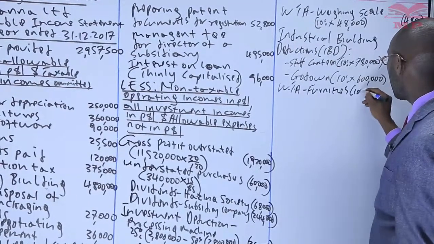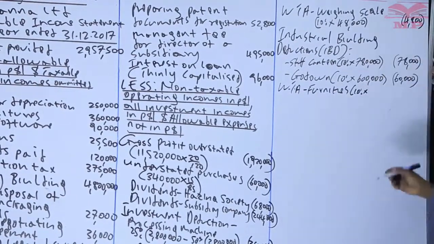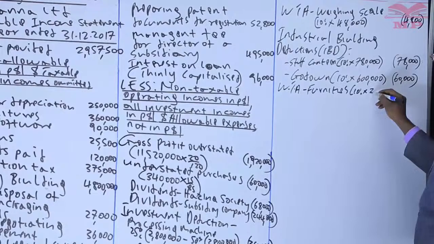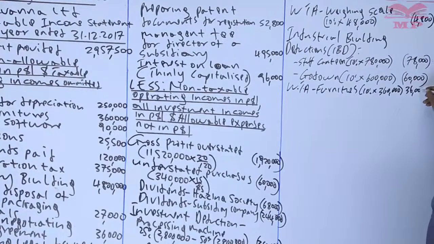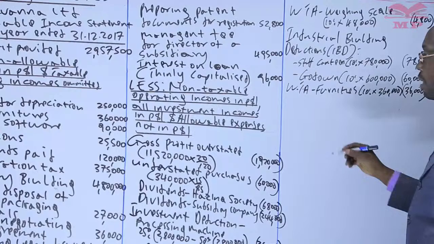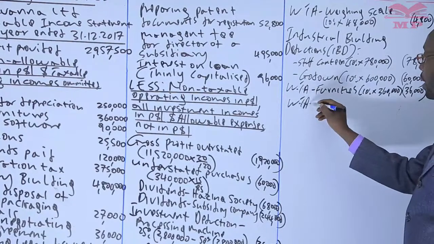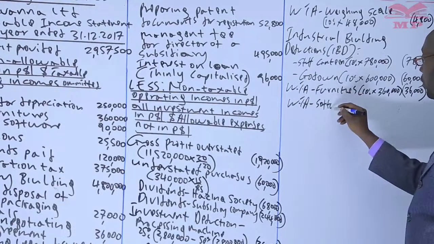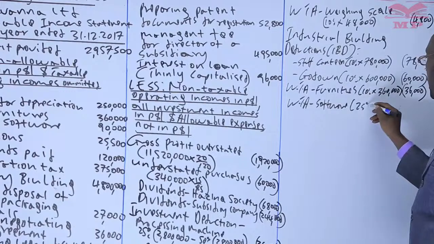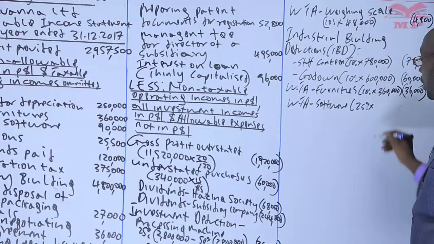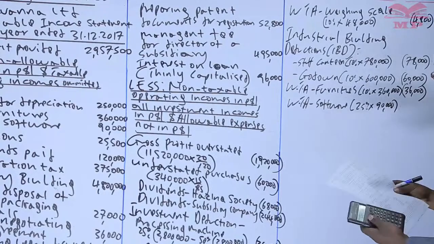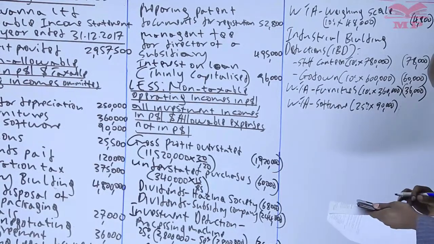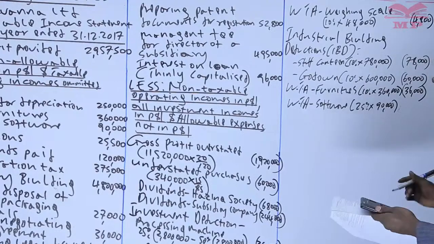So 10% of 360,000, that is 36,000. The other one is the wear and tear on software, 25% of 90,000 gives us 22,500.